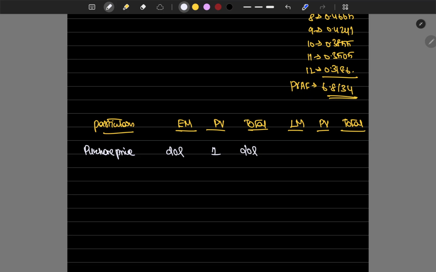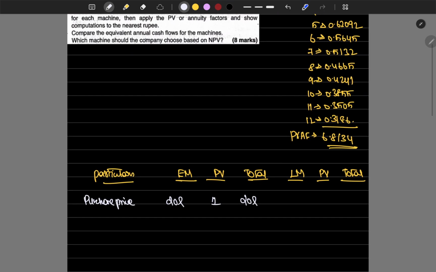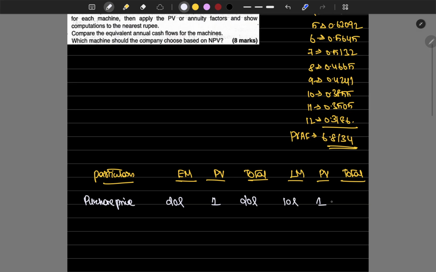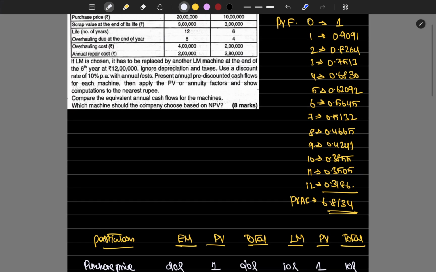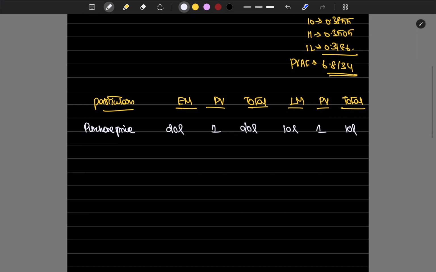LM is 10 lakhs, PV factor is 1, total is 10 lakhs. Then the scrap value we'll keep at the last, and first take the annual repair cost. Annual repair cost we are going to incur from 1st to 12th year.